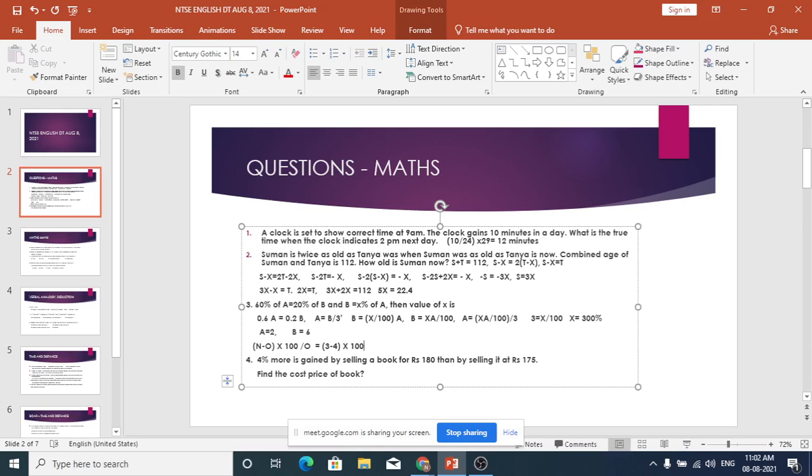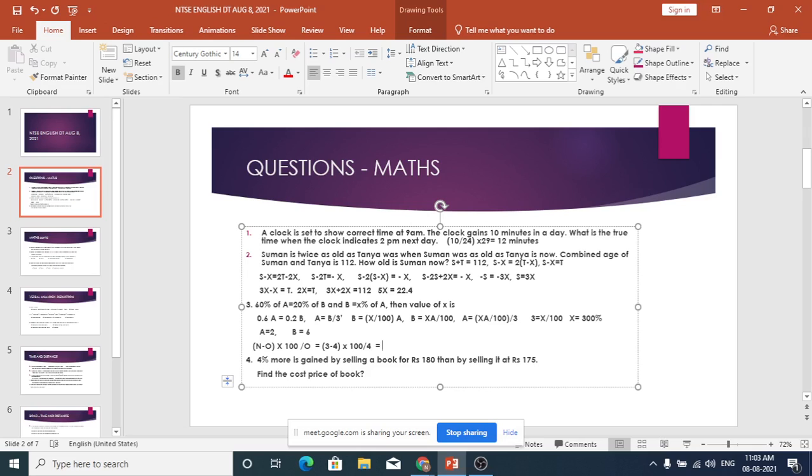That x I am putting as into. Into 100. New minus old into 100 divided by old. What is old? 4. Isn't it 4, sir? So this is the percentage increase.